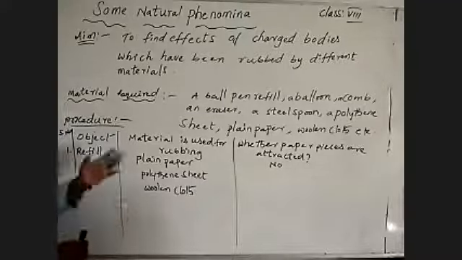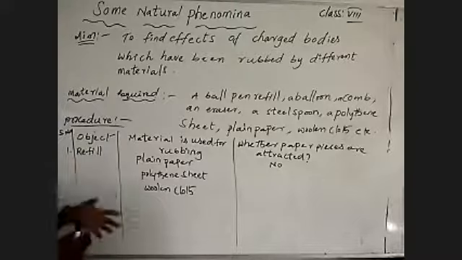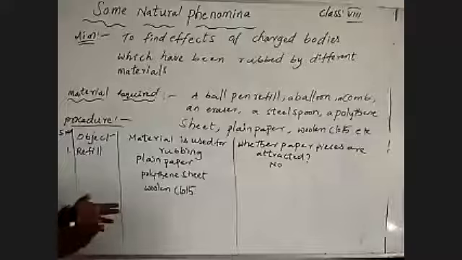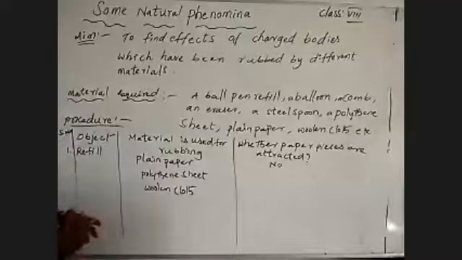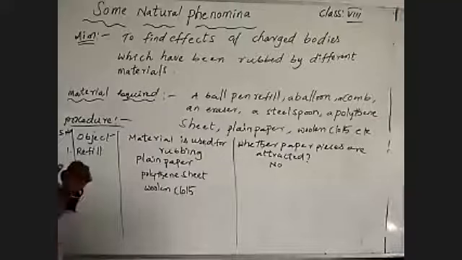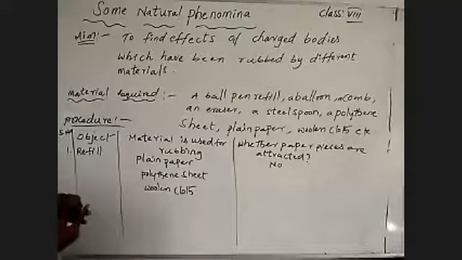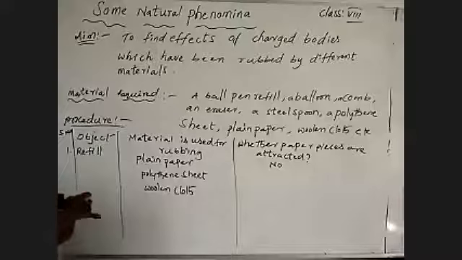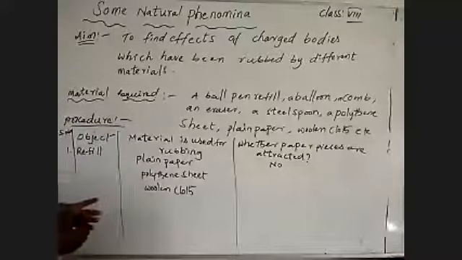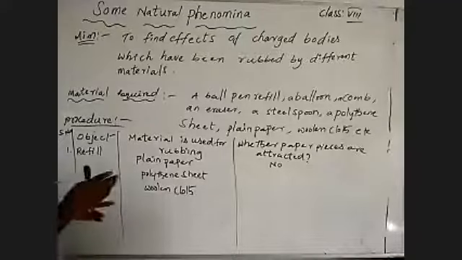We are discussing this to identify the cause of destructive phenomena. What are destructive phenomena? I said at the start of the lesson: one is lightning, one is earthquake. We are talking about lightning.